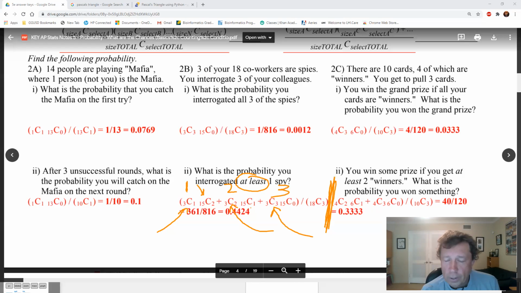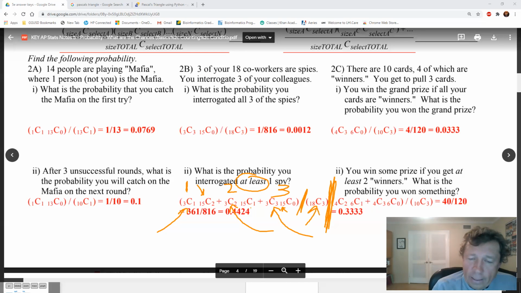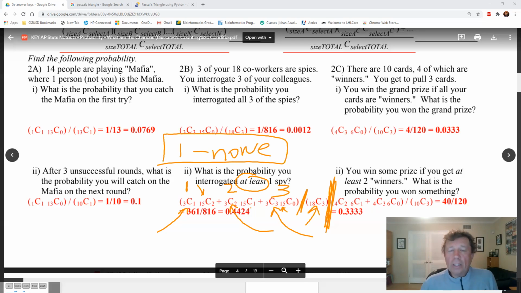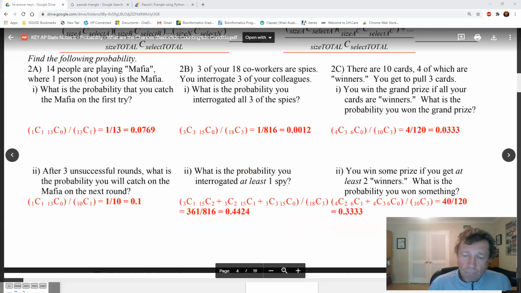And then the last one is, of the 3 I talked to, I got all 3 spies, times 15 of them, and I got none of them. Divided by the denominator will be 18 choose 3. Now, I think the better way to do at least one is 1 minus none of them, okay? This is a key concept. At least 1 is 1 minus none. I'd write that down. And I'm going to show you how to do it differently, okay?